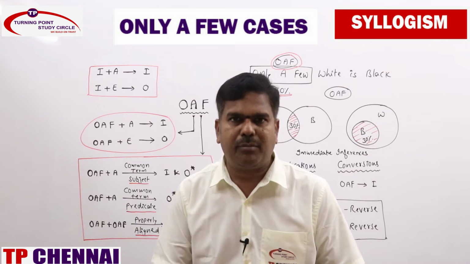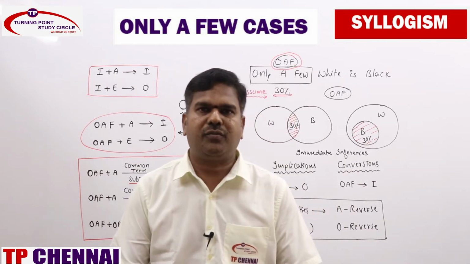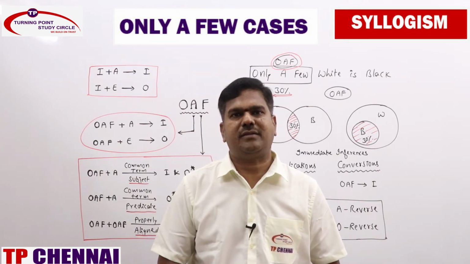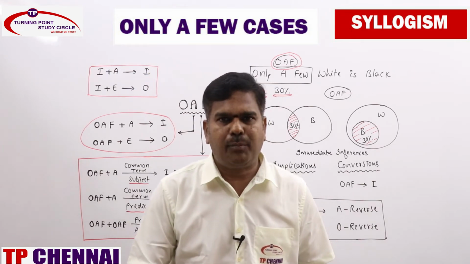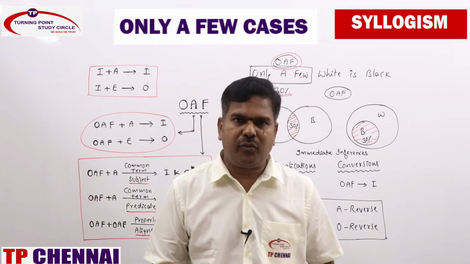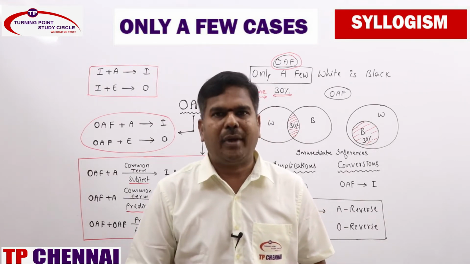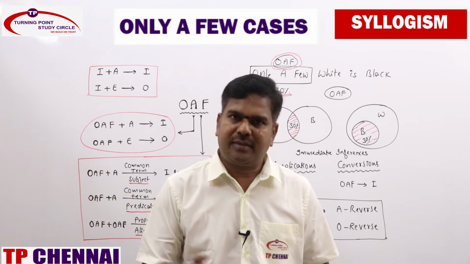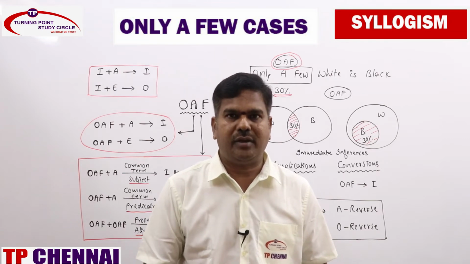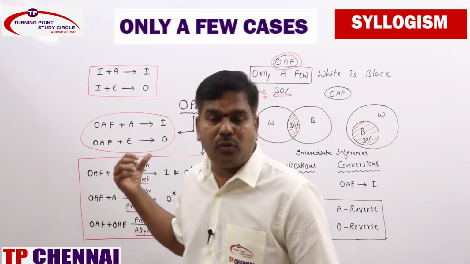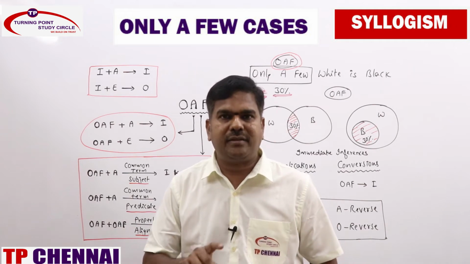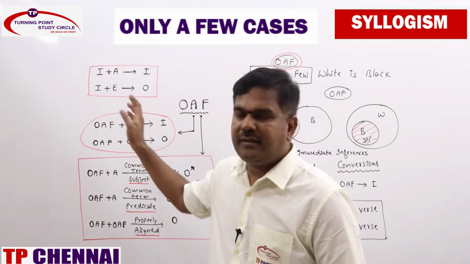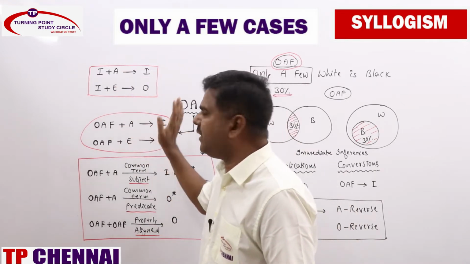Just recap and remember, always keep in your mind the rules for only a few statements. What are the immediate inferences we have? Only a few is directly implied by O statement, and only a few can be converted into I statement. What are the possibilities we have? A reverse and O reverse, same like A statement. And what are the direct rules? Only a few plus A statement will give I statement, only a few plus E statement will give O statement, same like I plus A is I, I plus E is O.